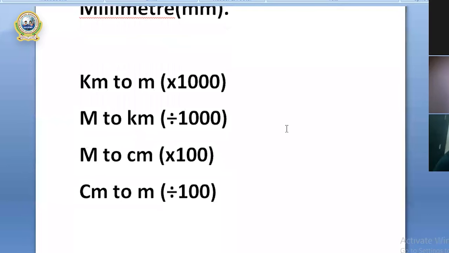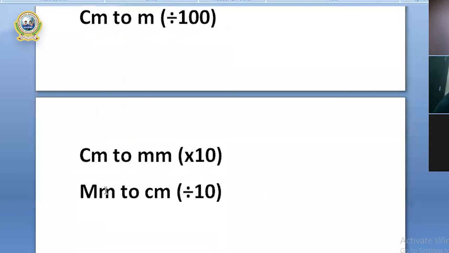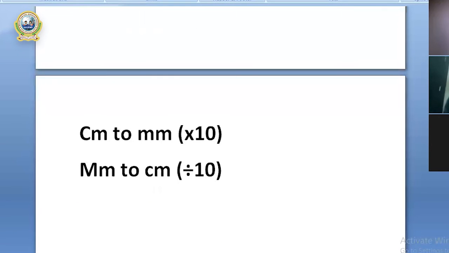In the same way, meter to centimeter multiply, centimeter to meter divide, again centimeter to millimeter multiply by 10, and millimeter to centimeter divide by 10. Okay, these are the procedures.